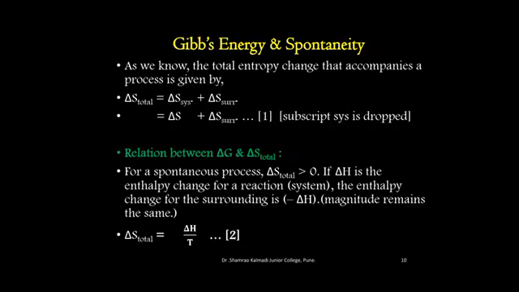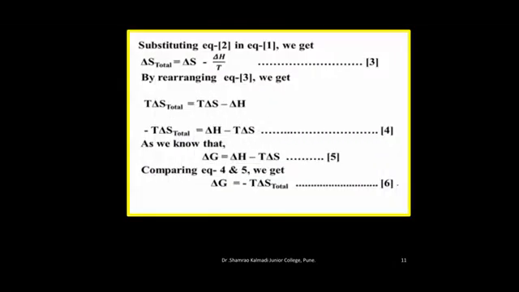Therefore, delta S system is equal to delta H upon T and delta S surrounding is equal to minus delta H upon T. Substituting from equation 1 and 2, we get delta S total is equal to delta S minus delta H upon T. By rearranging the equation 3, we get T delta S total is equal to T delta S minus delta H. Again, multiplying the whole equation by minus sign, we get minus T delta S total is equal to delta H minus T delta S.